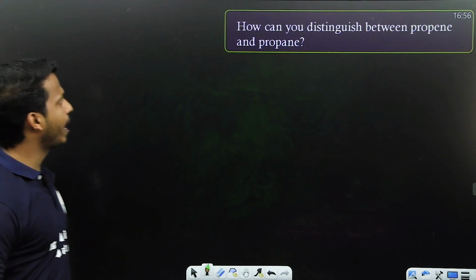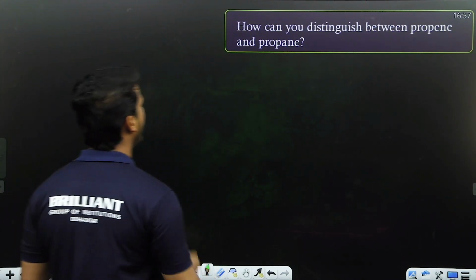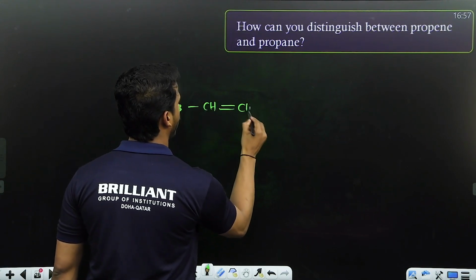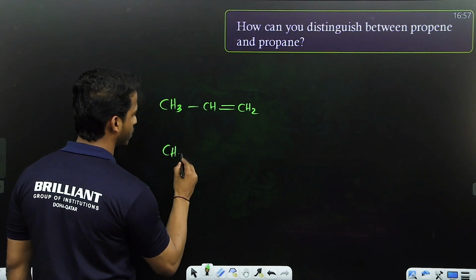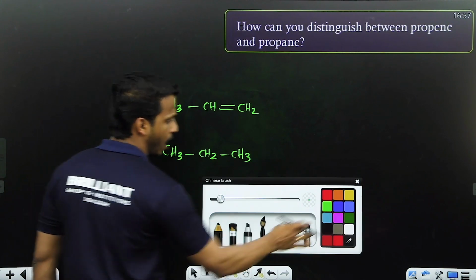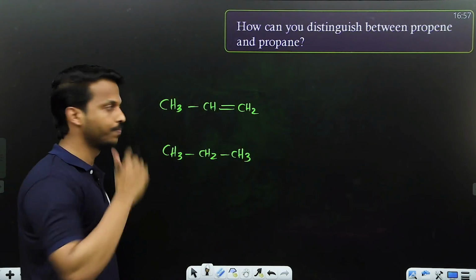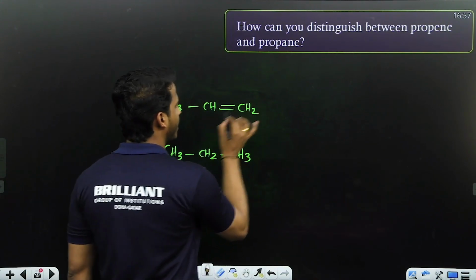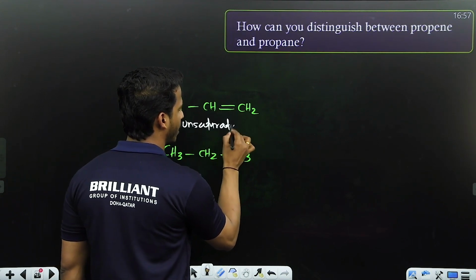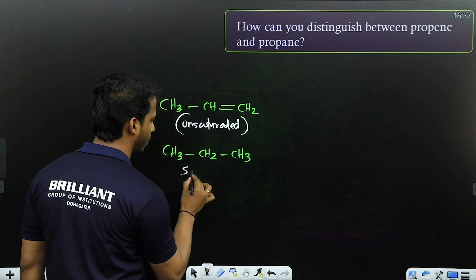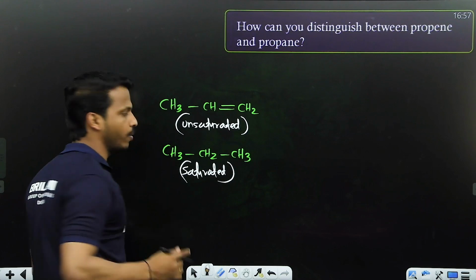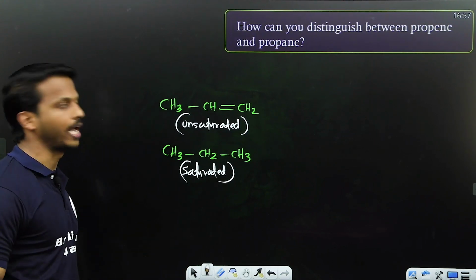Next one. How can you distinguish between propene and propane? This is propene, and this is what we call propane, right? How can you distinguish these two? It's an unsaturated compound, right? Double bonded and triple bonded compounds are unsaturated, but alkanes are what? Saturated. How can you distinguish an unsaturated compound from a saturated one?